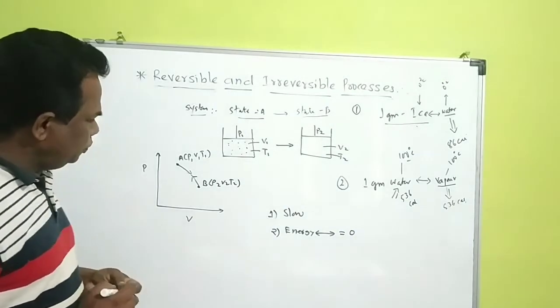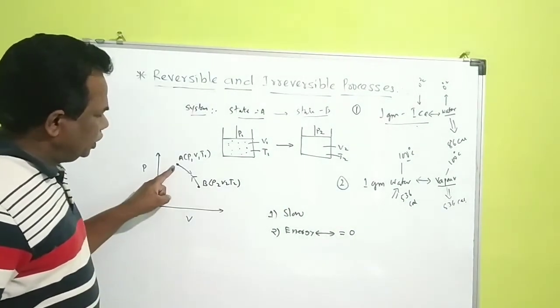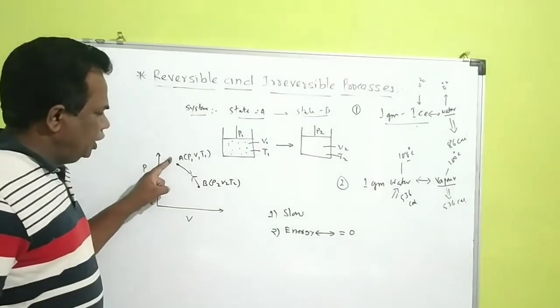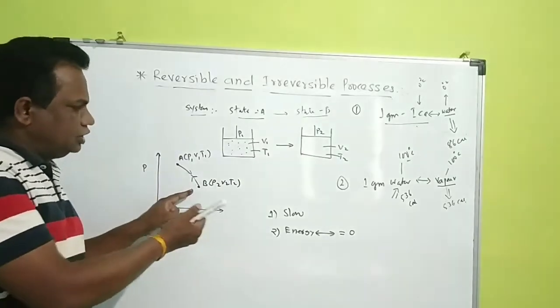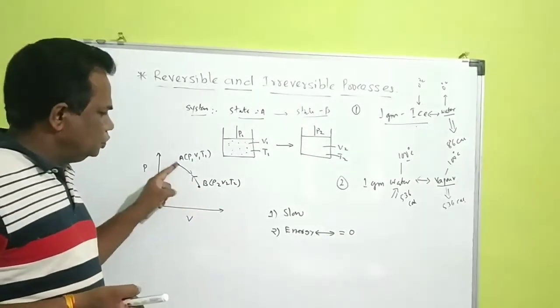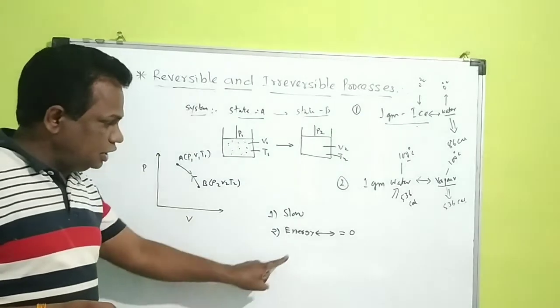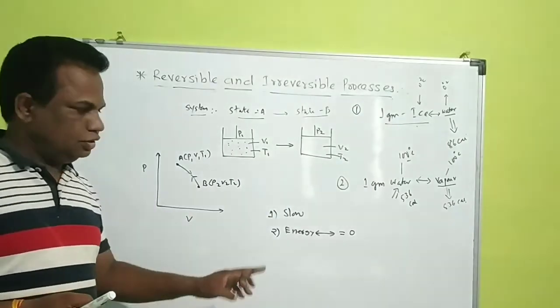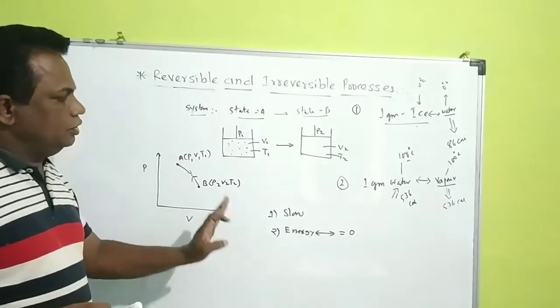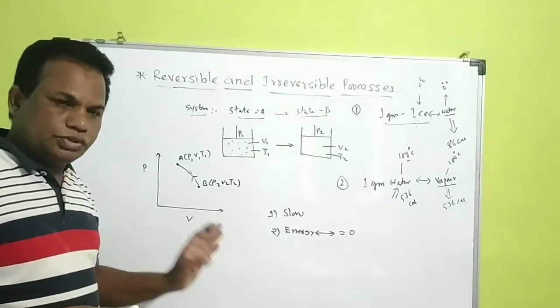That means if we provide some amount of energy going from A to B, the same amount of energy you have to extract from B to A. So the total change in energy is zero.